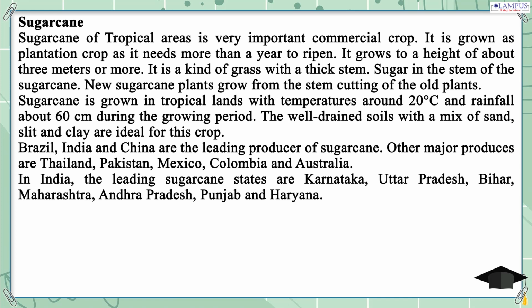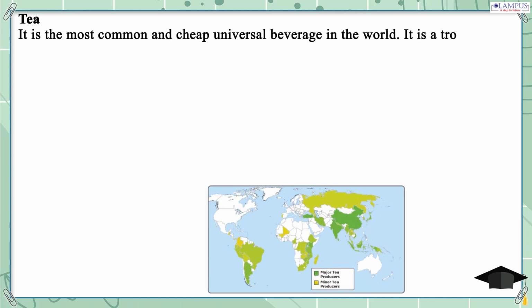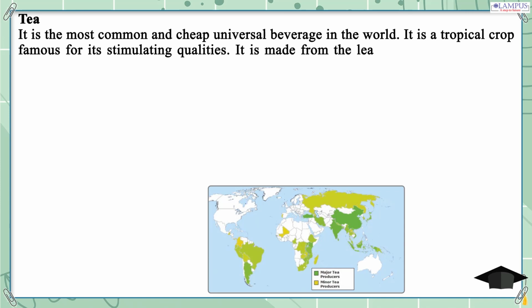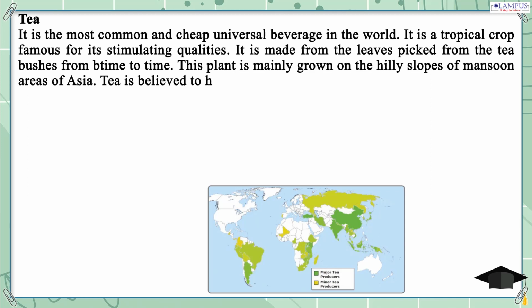Tea. It is the most common and cheap universal beverage in the world. It is a tropical crop famous for its stimulating qualities. It is made from the leaves picked from the tea bushes from time to time. This plant is mainly grown on the hilly slopes of monsoon areas of Asia. Tea is believed to have been grown in China in the 6th century AD.